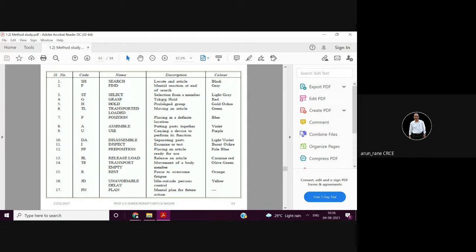So grasp means taking control of an object. Taking control, meaning there are two or three pieces, and you have to pick up one piece out of them. So that is what is called the grasp. And hold means now you are holding it for maybe 10 seconds, 15 seconds, that way.